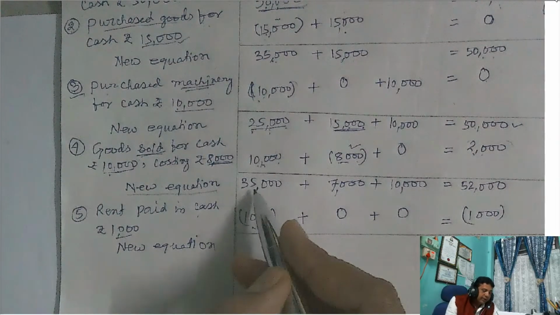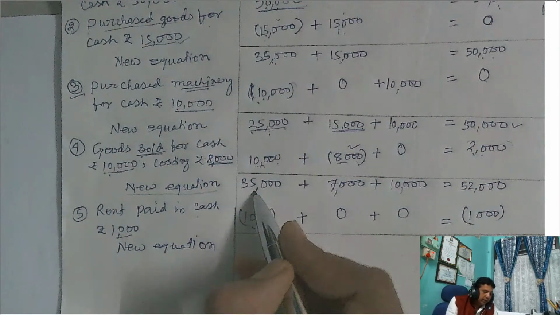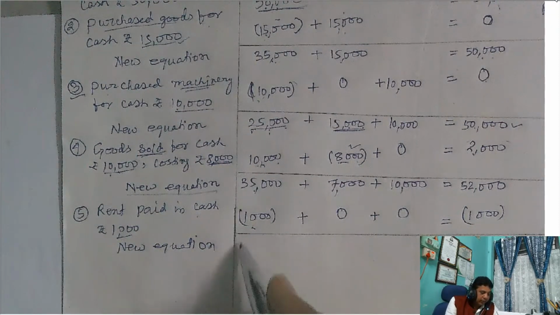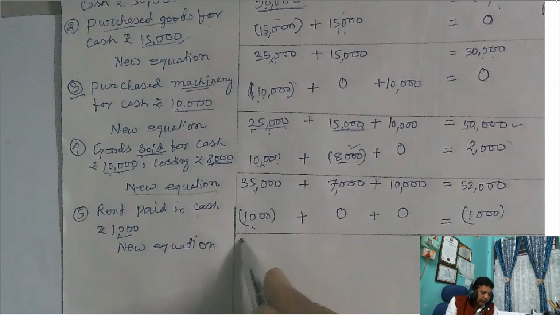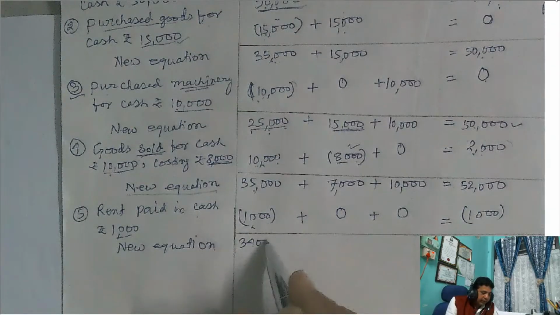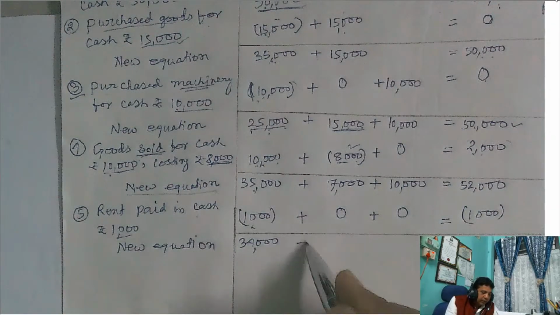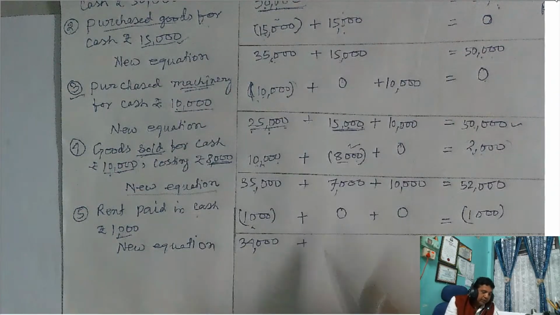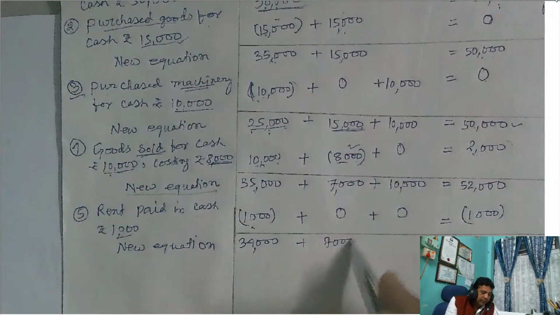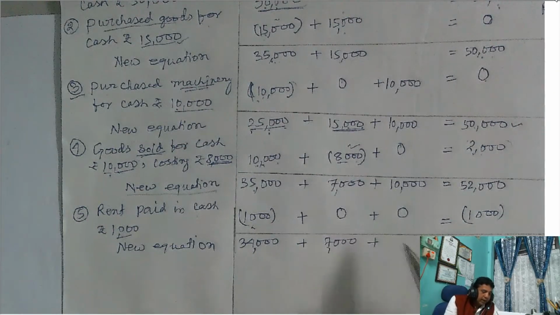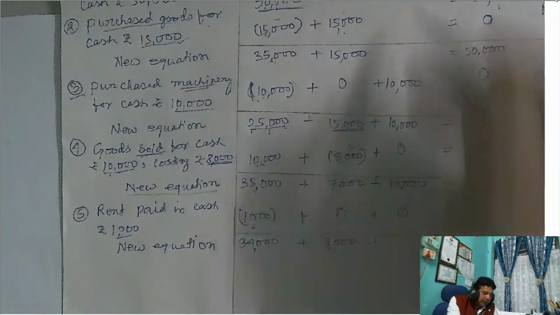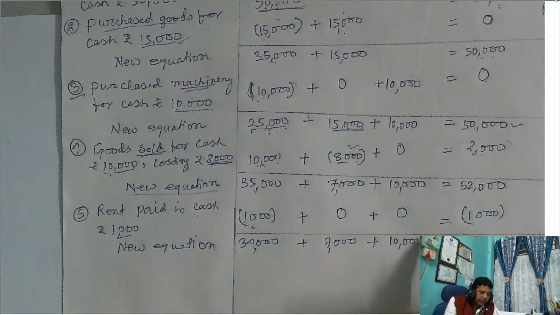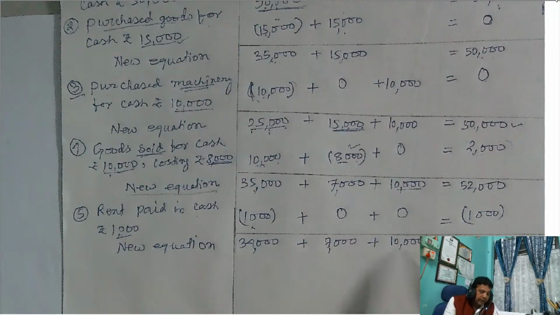Now you see that 35,000. Cash gone 1,000. What is the balance left now? 35,000 minus 1,000, 34,000, right? And this transaction does not affect stock, so the same value will appear, 7,000 as before. And this transaction does not affect machinery balance, so the same balance as before this transaction, that is 10,000.